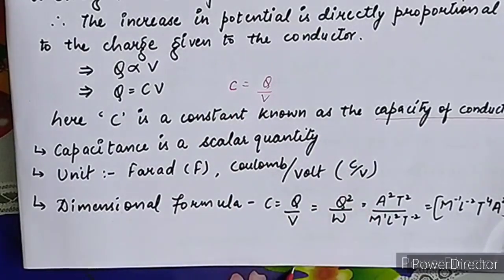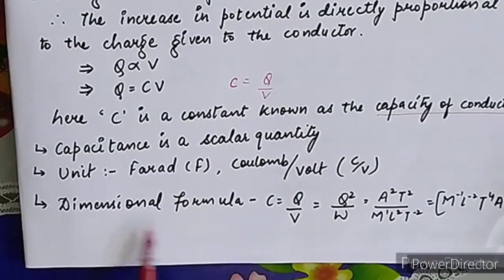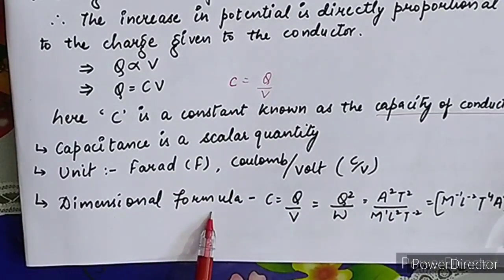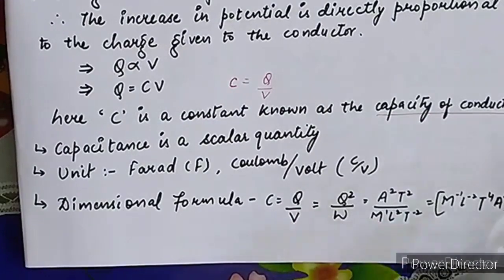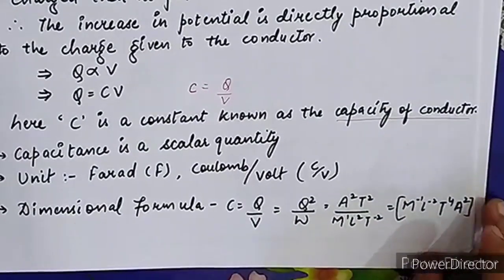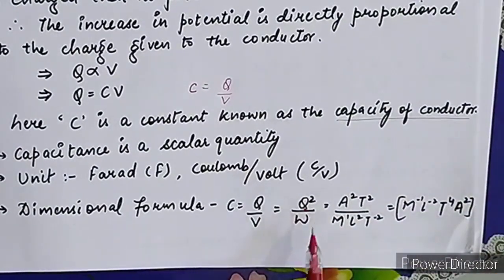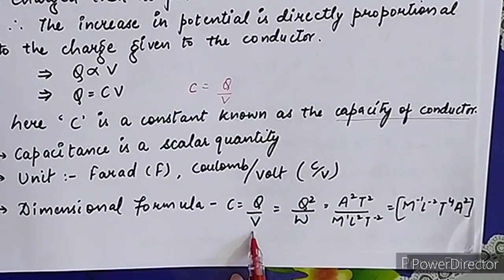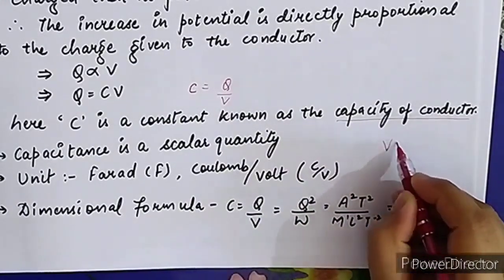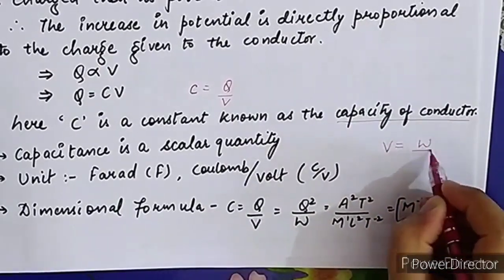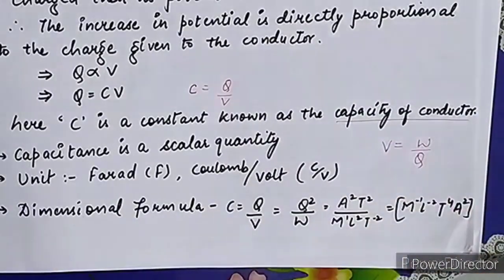Now, further, the dimensional formula. For the dimensional formula of capacitance, C is equal to Q upon V. From here we can easily evaluate it as Q square upon W. Now how does this formula come? In our previous chapter we already studied the potential. Potential is equal to work upon charge.